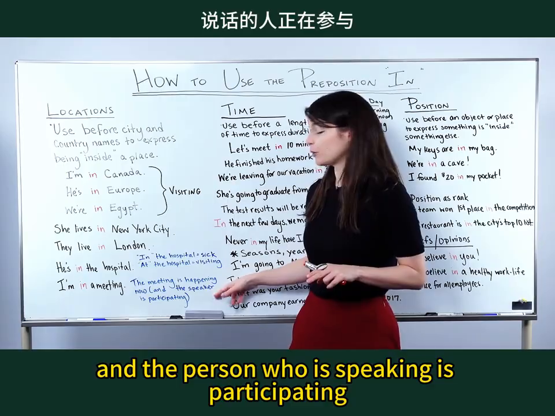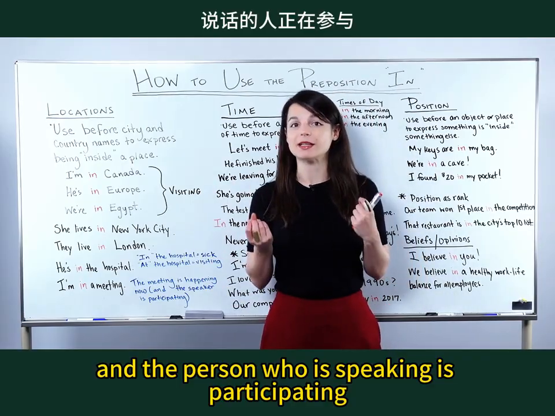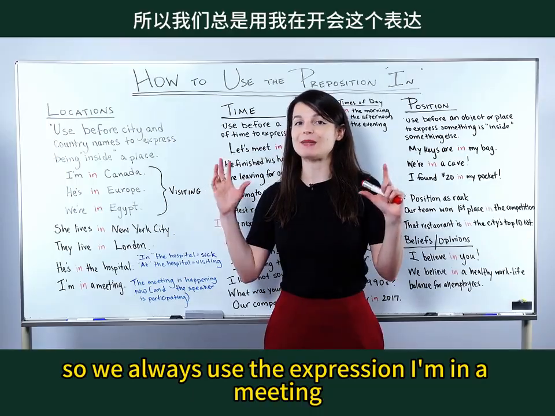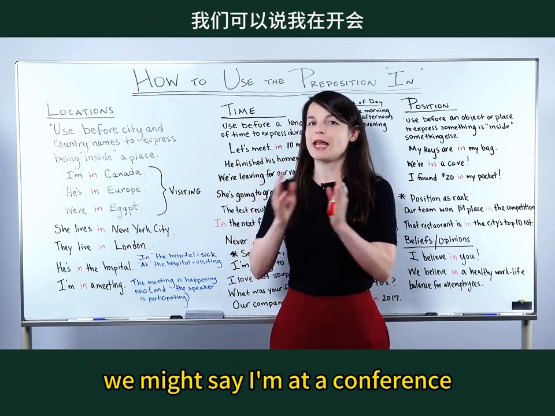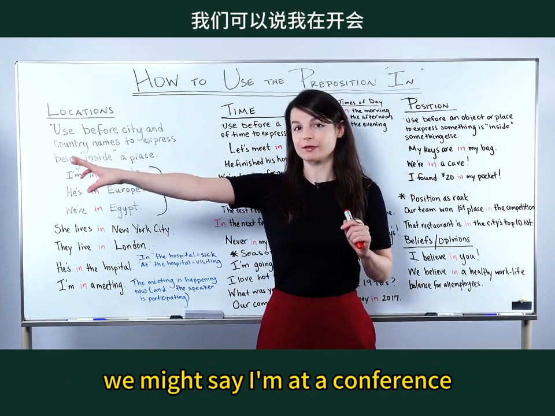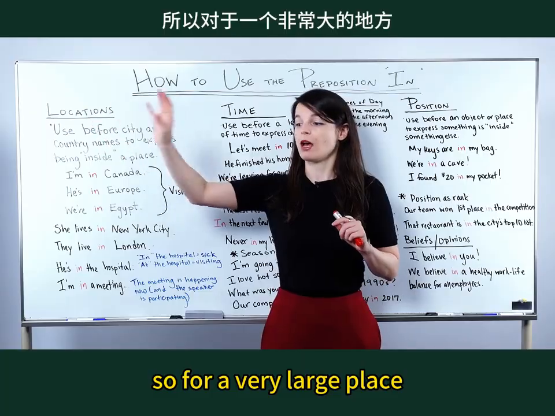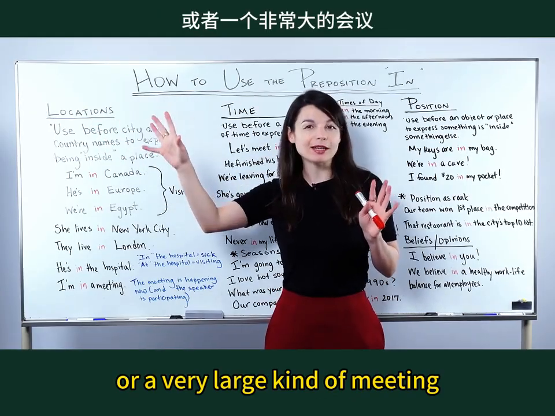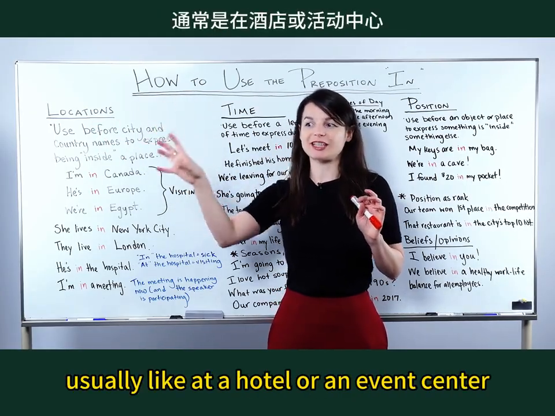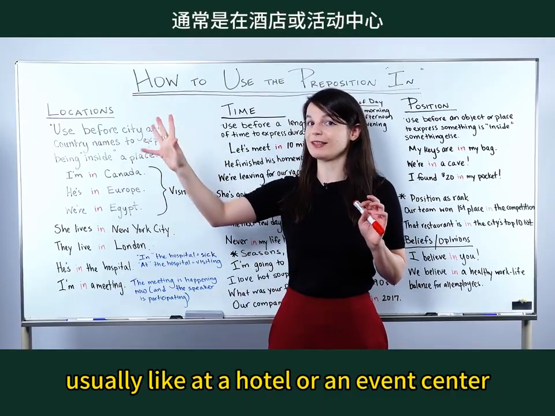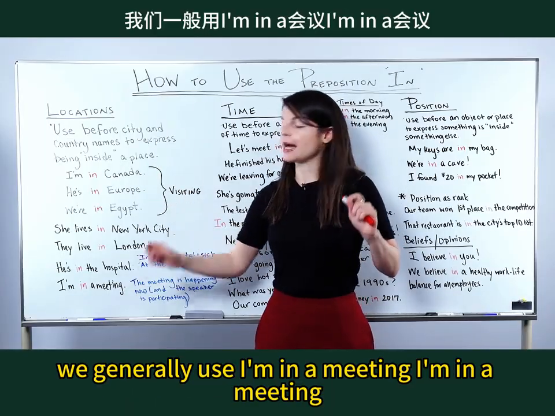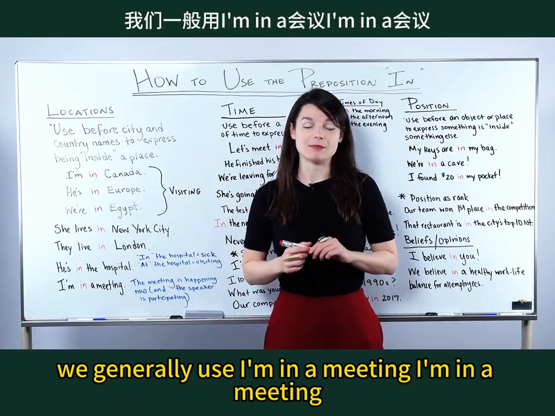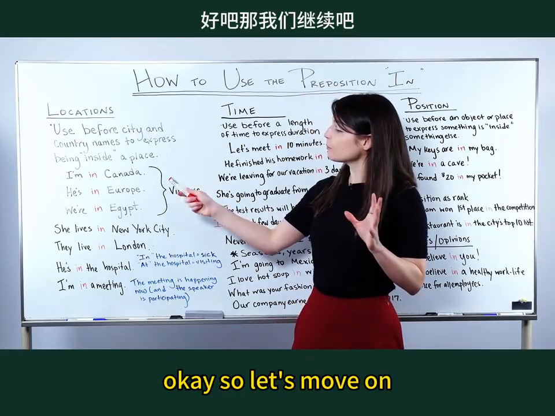And the person who is speaking is participating. So we always use the expression I'm in a meeting. We don't say I'm at a meeting really. We might say I'm at a conference. So for a very large place or a very large kind of meeting where many people gather, usually like at a hotel or an event center, you could say I'm at a conference. We generally use I'm in a meeting. Okay, so let's move on now.